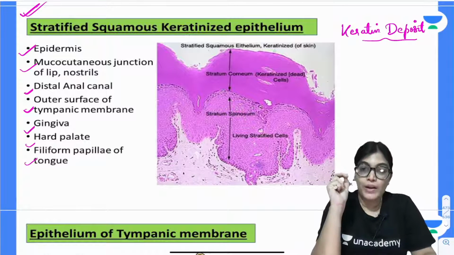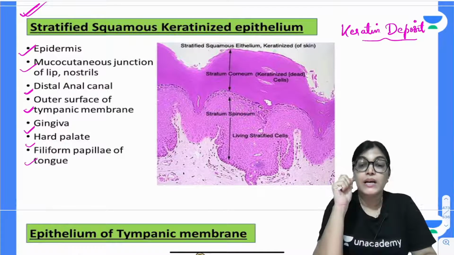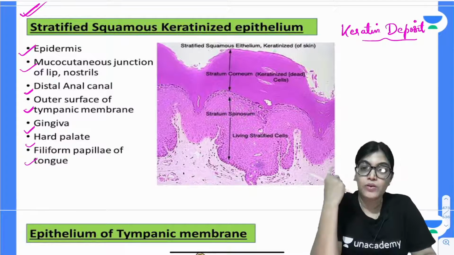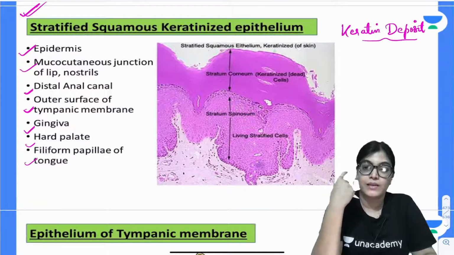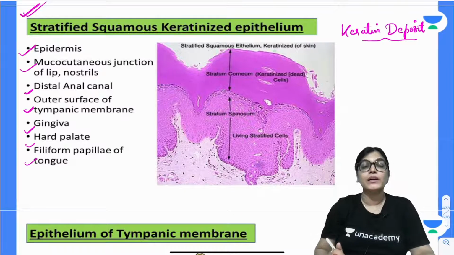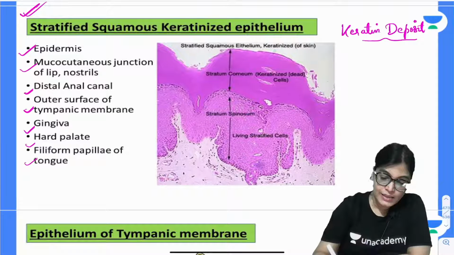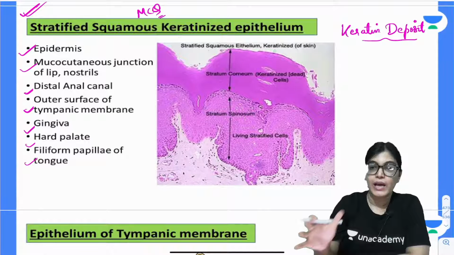So one way to remember the examples of keratinized epithelium is that this kind of epithelium will be present in areas lying very close to the skin aspect, very close to any lumen or outer aspect. So like the hard palate. Also in the tongue, the filiform papilla, the distal most part of the anal canal, outer aspect of the eardrum, mucocutaneous junction, epidermis. So again, this is important for your MCQ session. All these lists of examples for the various categories and types of epithelium should be at the tip of your tongue if you want to cater to all the MCQs related to this topic.